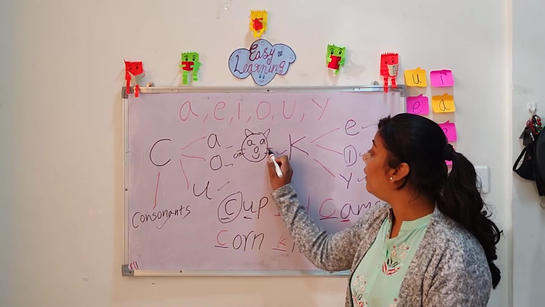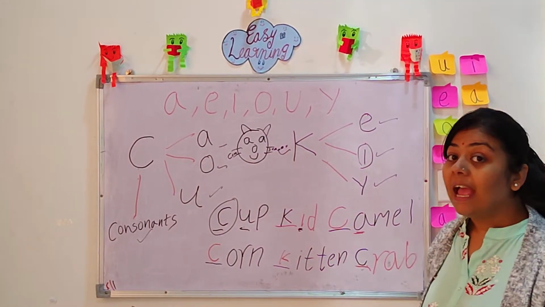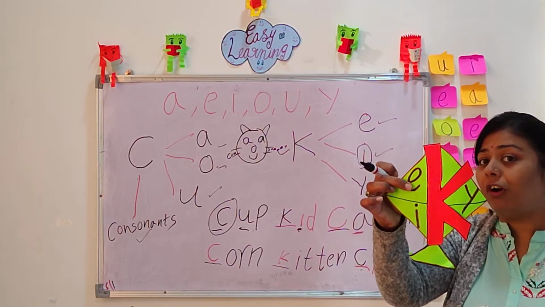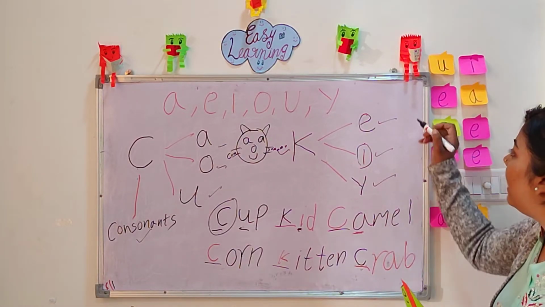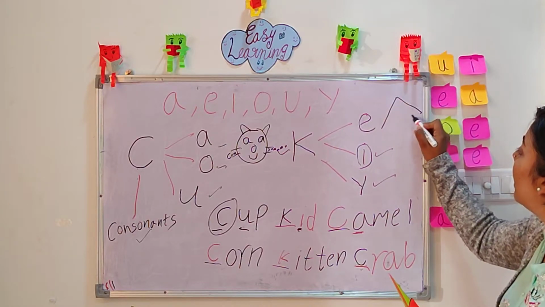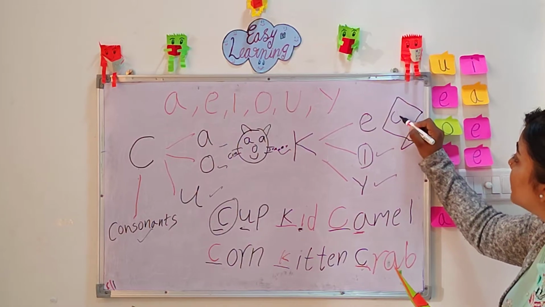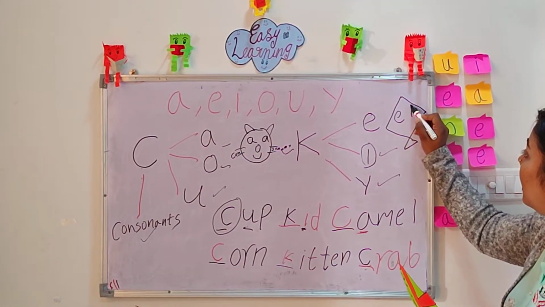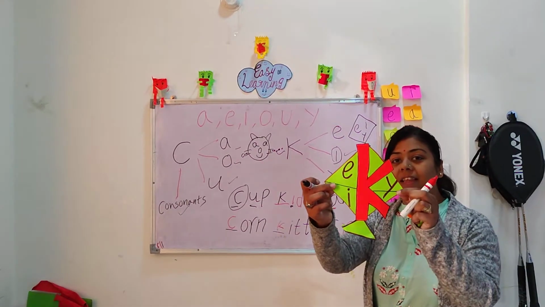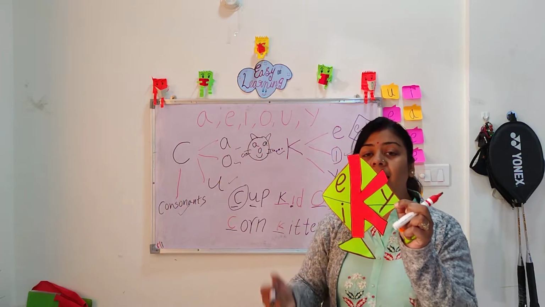So this is how you can learn it very easily. And to learn the K, we will draw what? A beautiful kite. So I am going to draw a beautiful kite here. And what does K take? K takes E, I and Y.